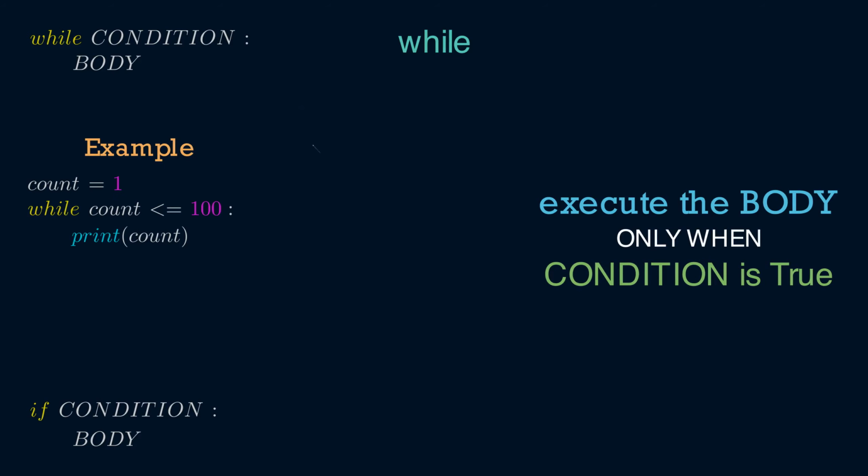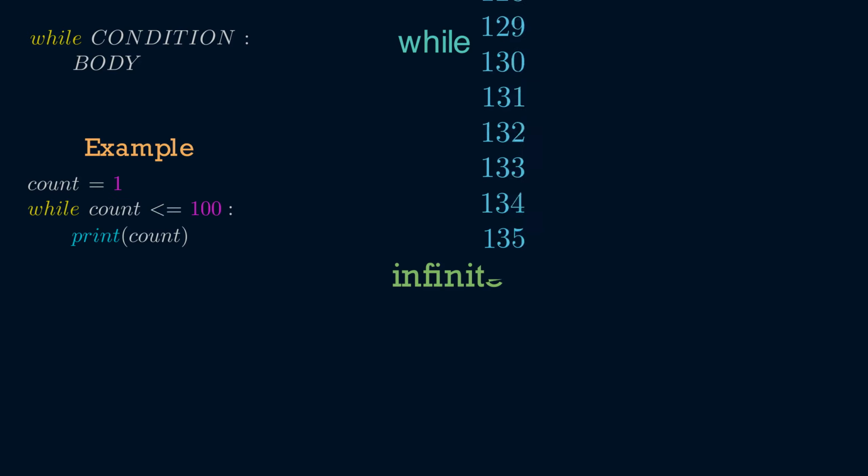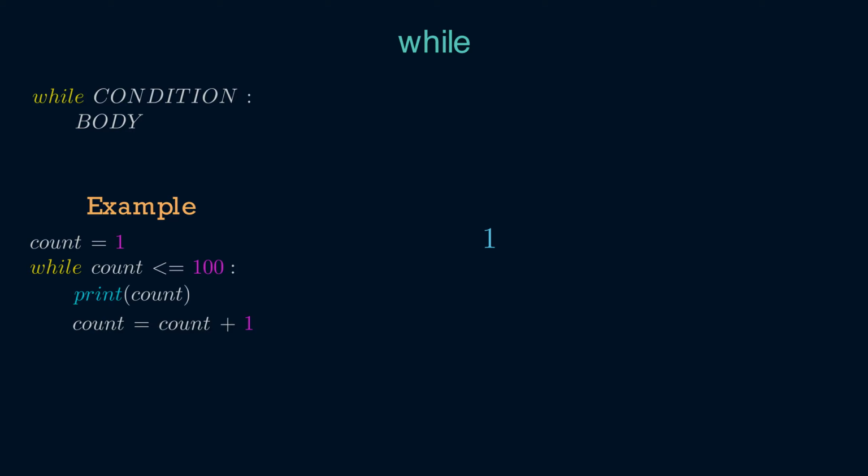But there's a key difference. Here, everything will be repeated as long as the condition remains true. If the condition ever evaluates to be false, we come out of the loop. Otherwise, this loop may run forever. So the loop body must change some values on the run, so as to make the condition false eventually. Then the loop will terminate.